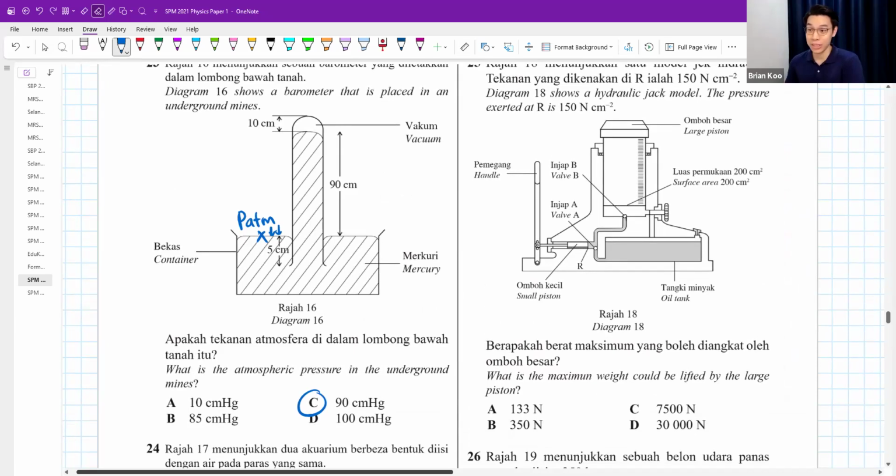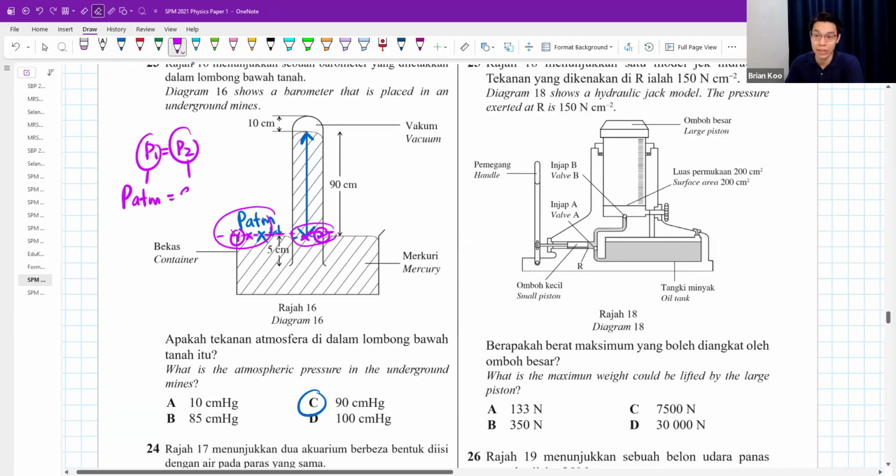The atmospheric pressure must be the same as the pressure of the mercury. We say that point 1 and point 2 must always have the same pressure because they are at the same level and they are the same liquid. Both must be mercury, both must be at the same level, then they will have the same pressure. The pressure here, P1, is called P atm, and the pressure here, P2, is 90 cm Hg.